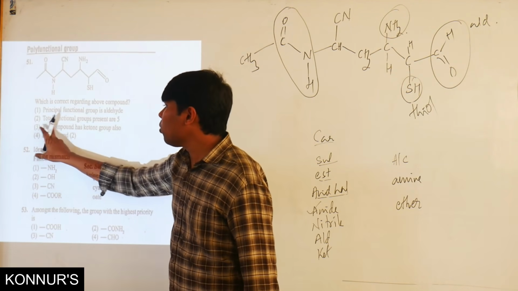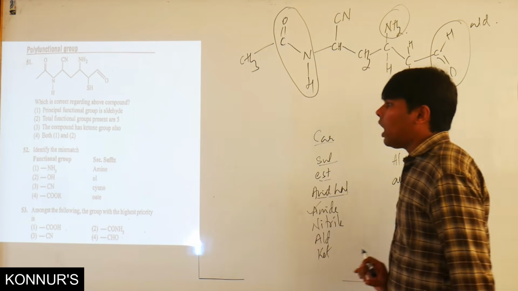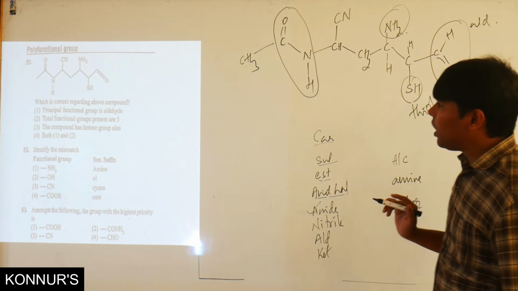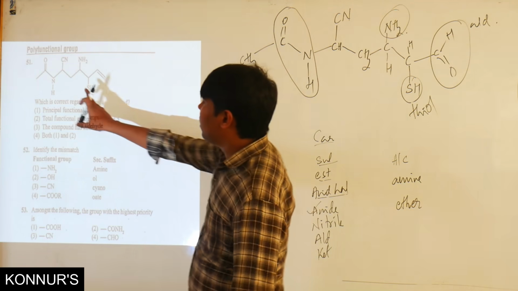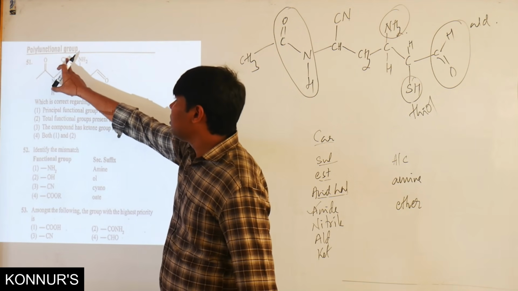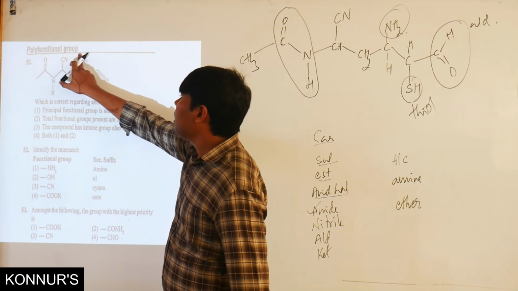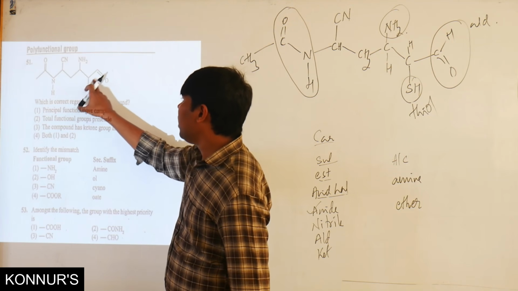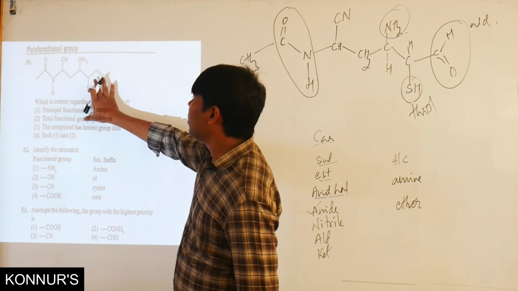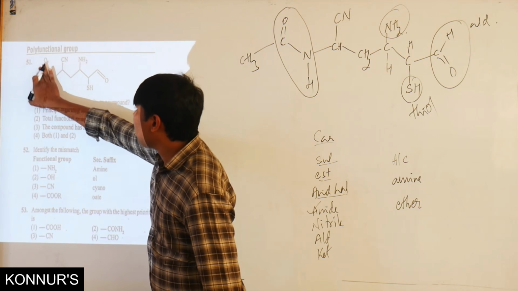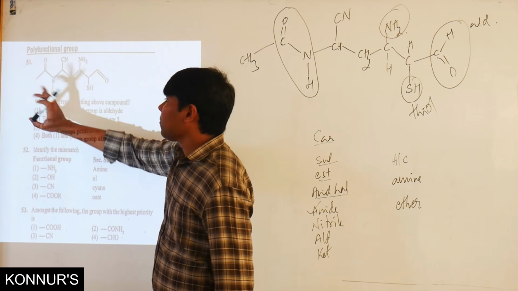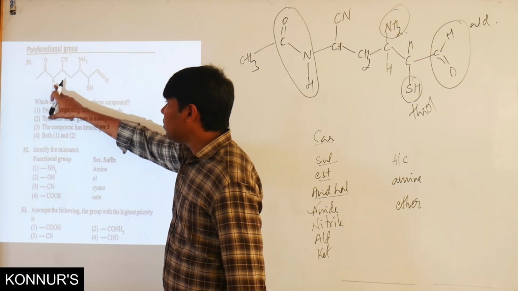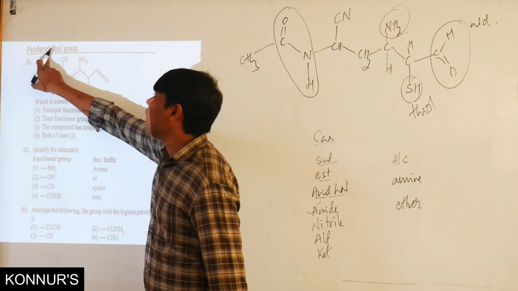So your answer is that total functional groups present are 5, and they are amide, nitrile, amine, thiol, and aldehyde. So here also aldehyde, but it's attached with NH, so it's an amide.